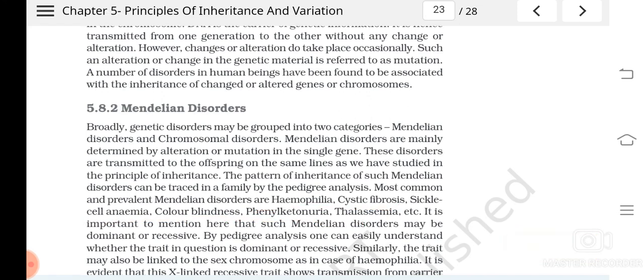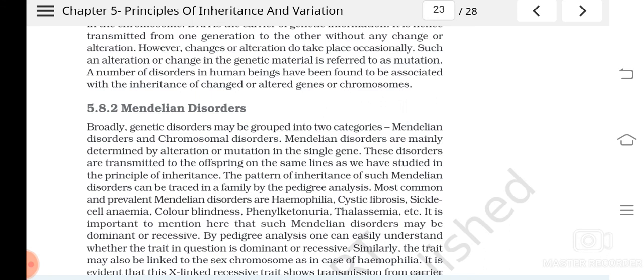All these are examples of what? Point mutation, or they are also known as Mendelian disorders, as they follow the principles of inheritance. So examples of them are hemophilia, cystic fibrosis, sickle cell anemia. You might have heard this, isn't it? Sickle cell anemia, sickling. Many are having color blindness, phenylketonuria, thalassemia, etc.